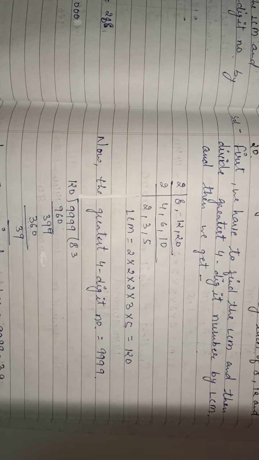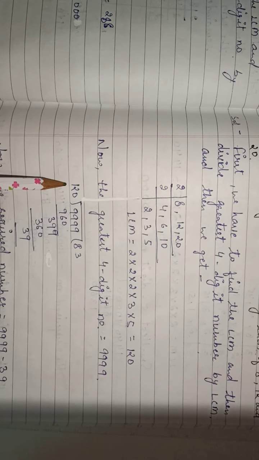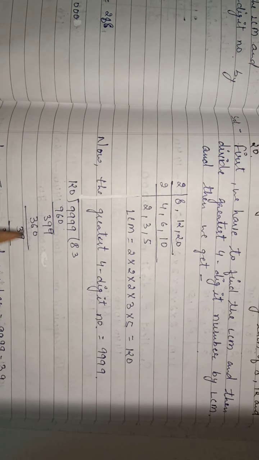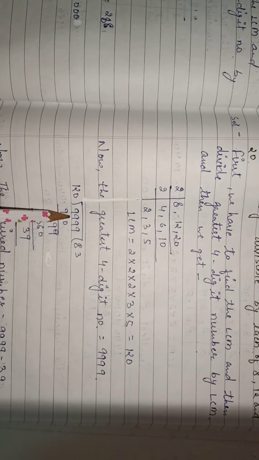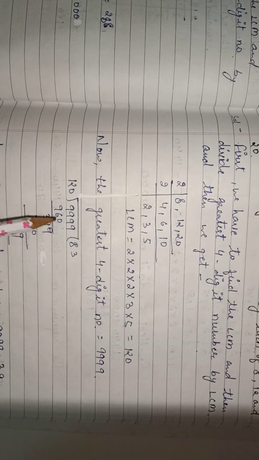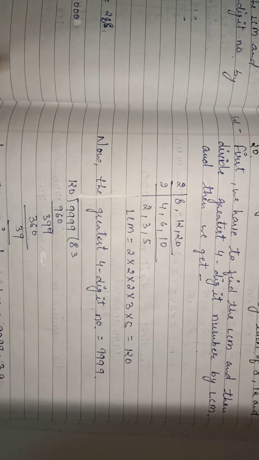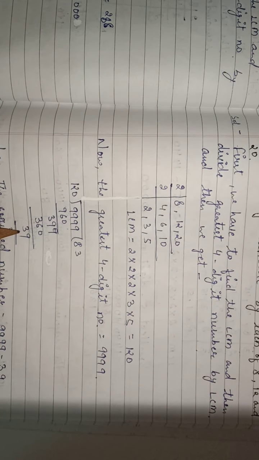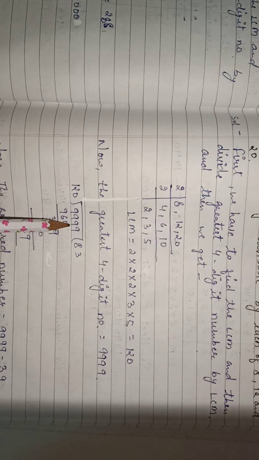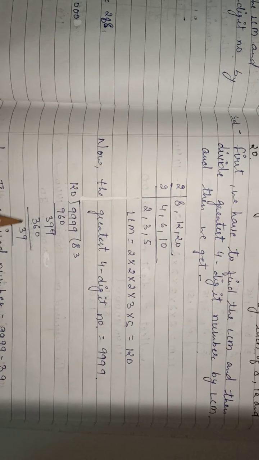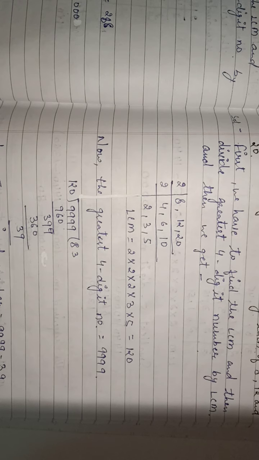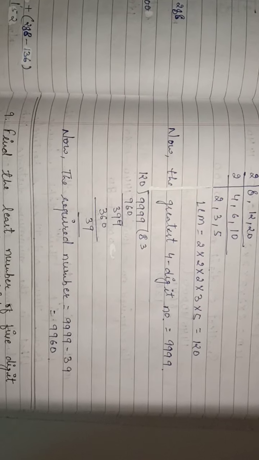And when we have to find the smallest 4-digit number or smallest 3-digit number, first we subtract the remainder from the divisor, and then we add it to the smallest 4-digit number. Got it? So what is the difference between the greatest 4-digit number and the smallest? In the greatest, we subtract the remainder directly from the dividend, and in the smallest, first we subtract from the divisor and then we add. So the next question.